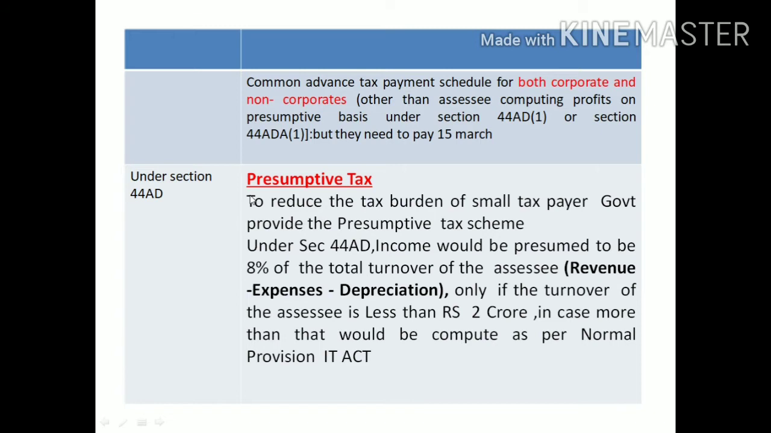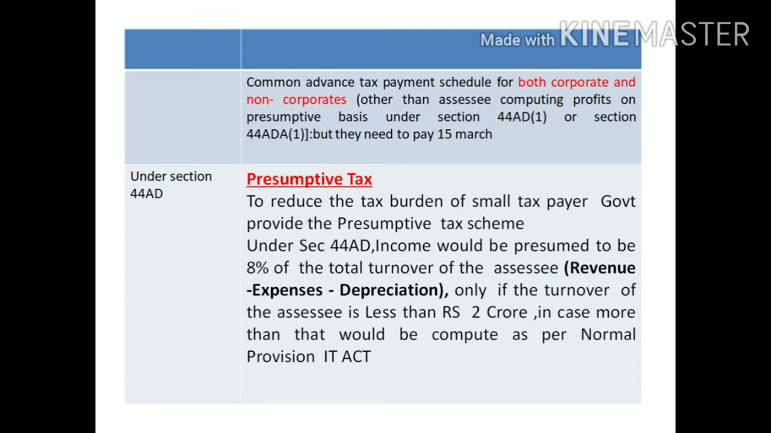Why does the Income Tax Act provide this kind of relaxation under the presumptive tax? For reducing the burden of the small taxpayer, the government provides this kind of presumptive tax scheme. Under section 44AD, any income would be presumed to be earned at 8% of the total turnover. However much turnover they made in the particular year, they earned 8% of it as income.